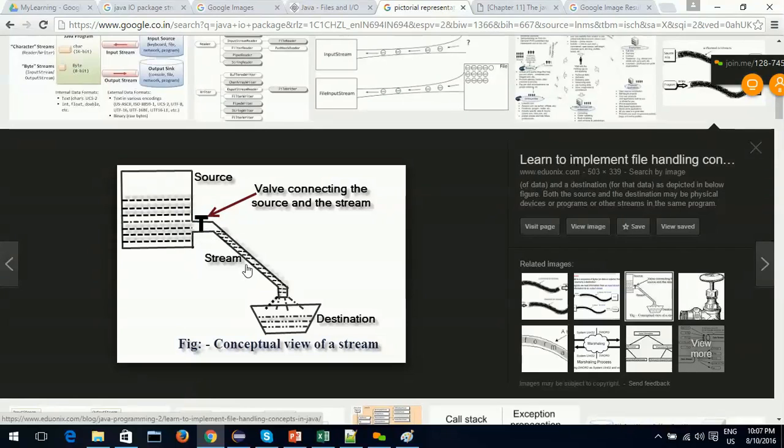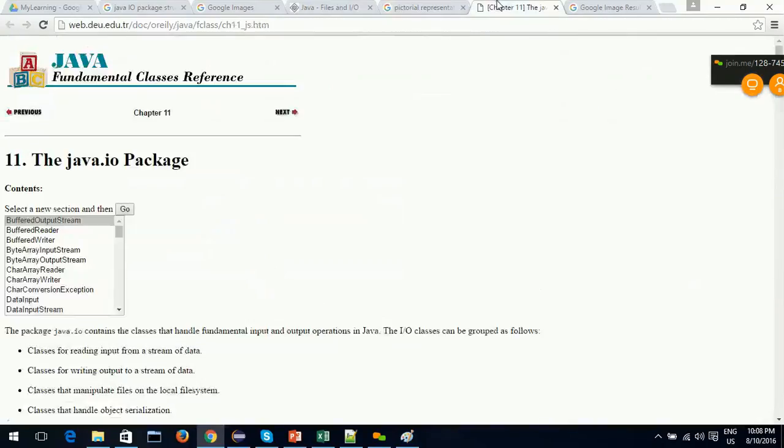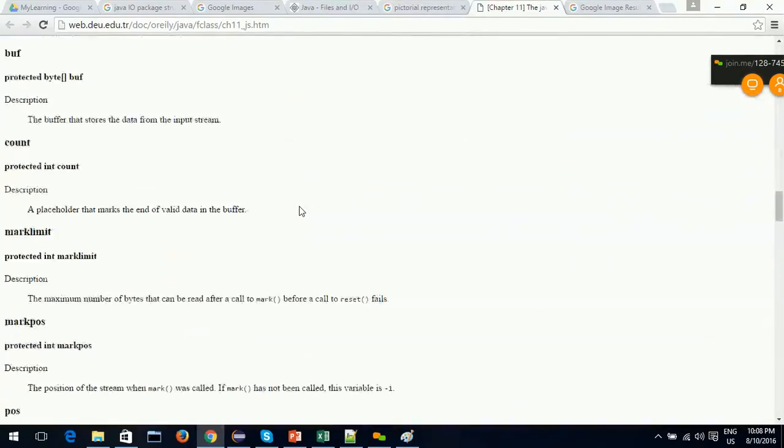We first open a stream. What is there in the stream? A continuous flow of characters from the file into the stream. At the end of the stream, on the other side, we read the data from the stream. Instead of reading data as a chunk of characters, suppose there is Sachin Tendulkar. Instead of reading Sachin one time and Tendulkar one time, we open a stream. In this stream the characters S, A, C and so on flow continuously, and we read them character by character, one at a time.